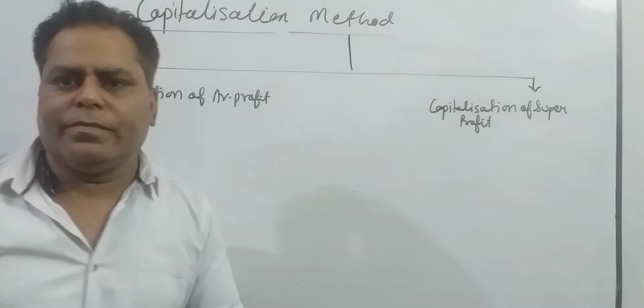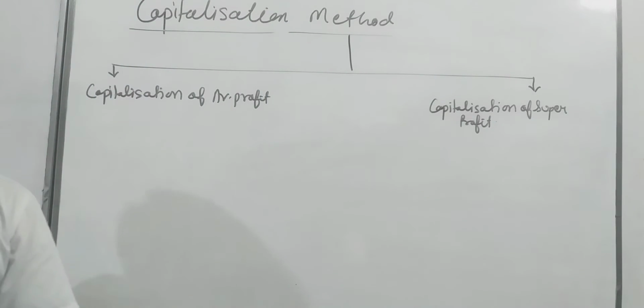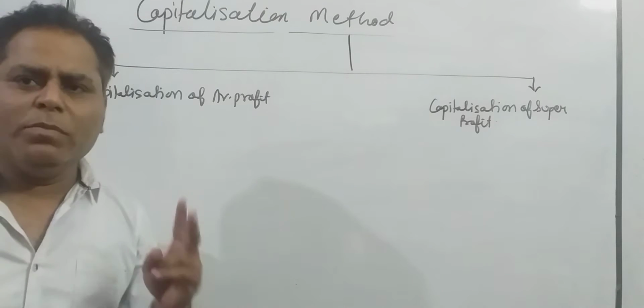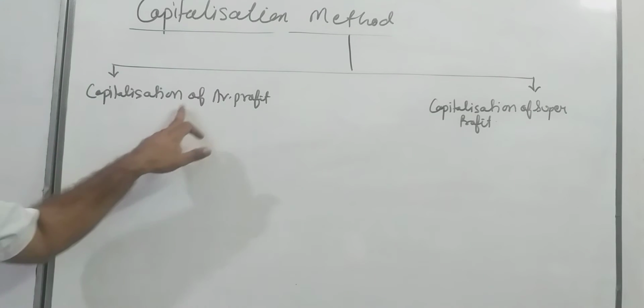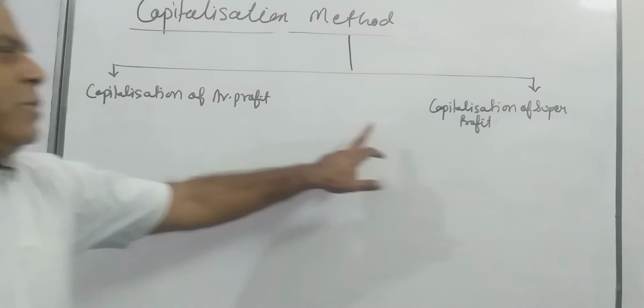So under capitalization method there are two methods: capitalization of average profit method and capitalization of super profit method.